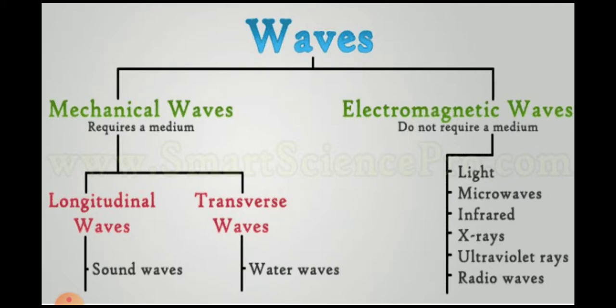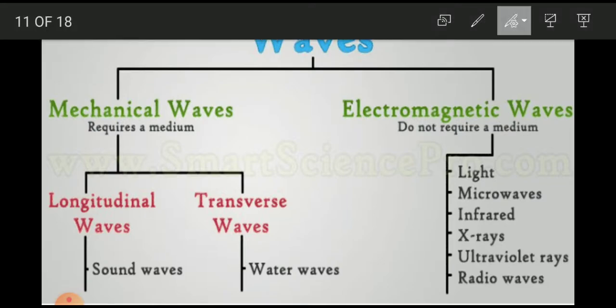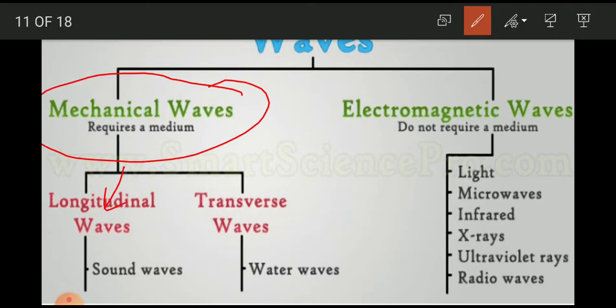Now, types of waves. Waves are divided into two categories: mechanical waves and electromagnetic waves. Mechanical waves are further divided into longitudinal and transverse. An example of longitudinal waves is sound waves, and transverse waves are produced in the water. So water waves are transverse, and sound waves are longitudinal.